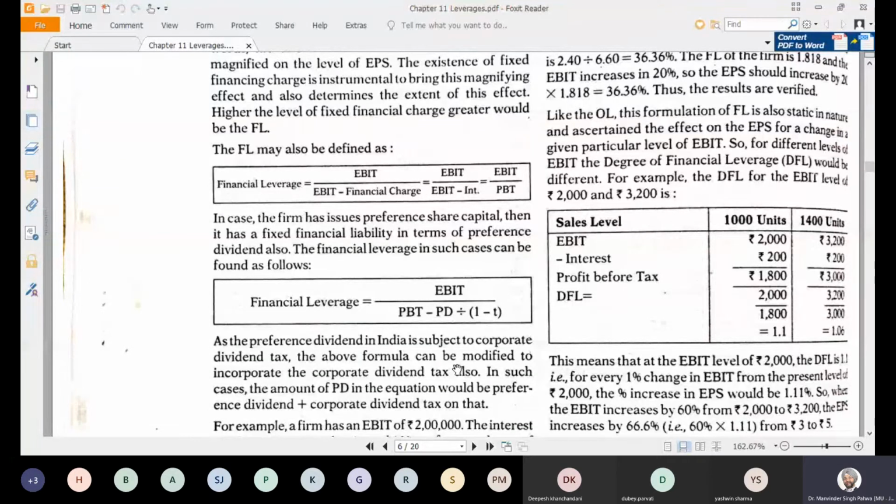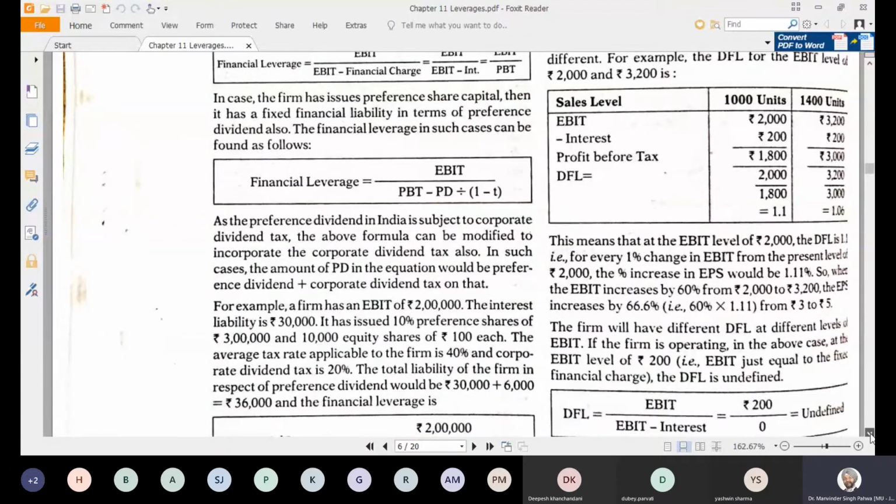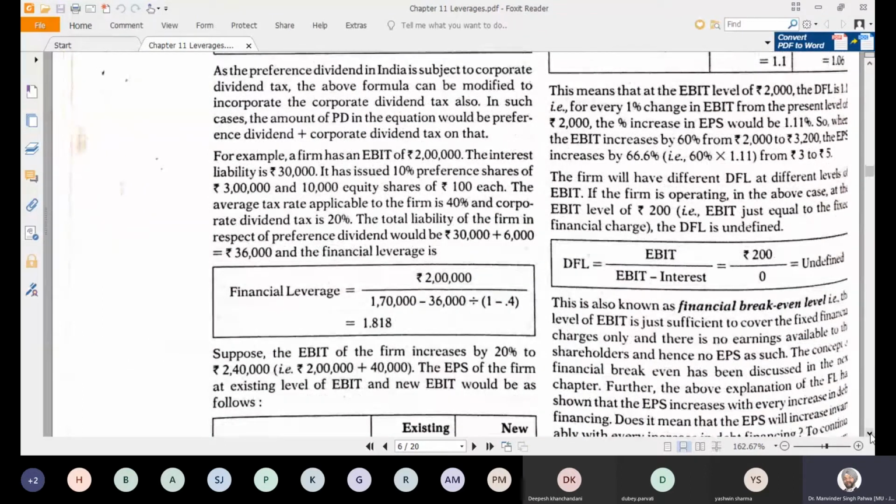One more thing: the preference dividend also plays an important role if it exists. So for financial leverage, if a preference dividend is there, you have to deduct the preference dividend also, and then go for the other process. This is because the preference dividend is also a fixed cost, that's why it needs to be deducted.